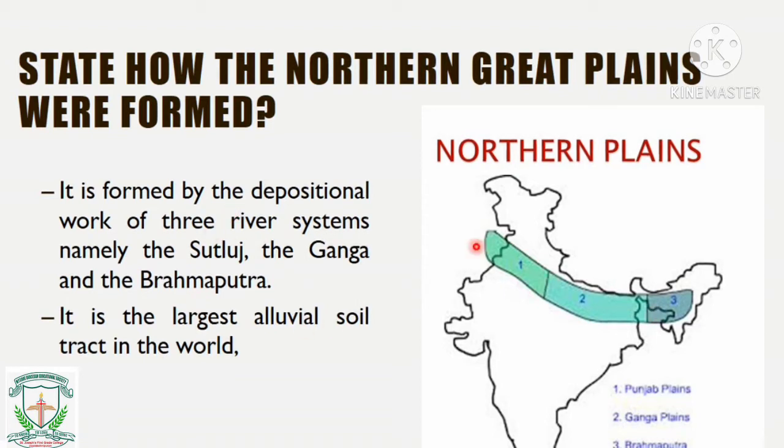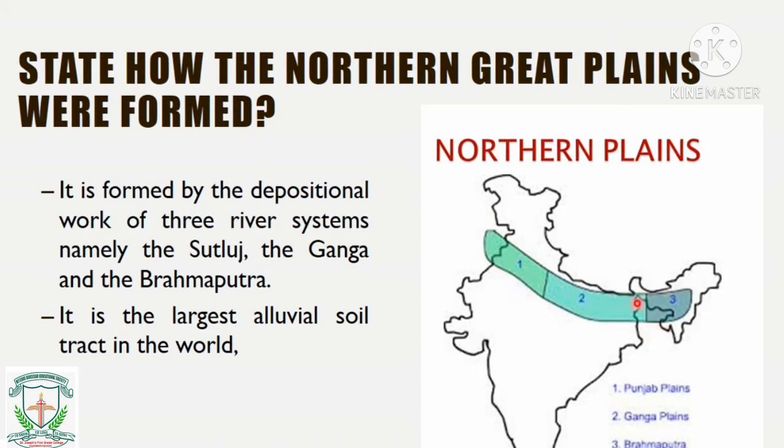They are Satluj, the Ganga river and the Brahmaputra. So the northern Great Plains are the system of three rivers, the Satluj, Ganga and Brahmaputra rivers, and it has the largest alluvial soil tract in the world.